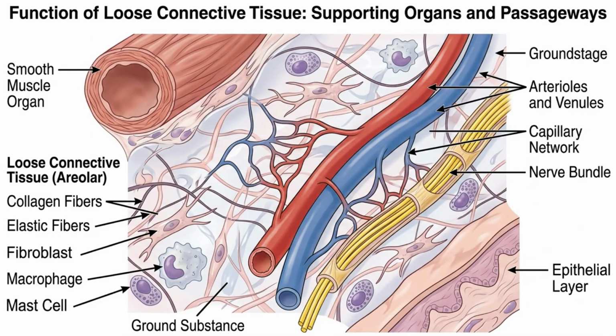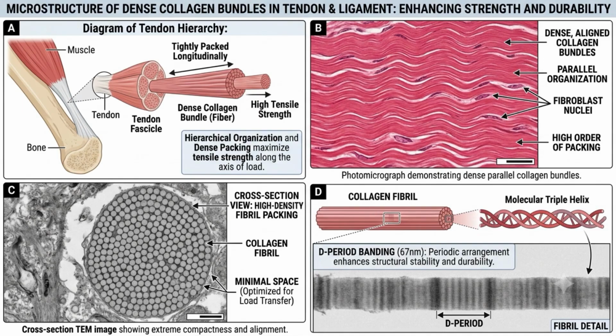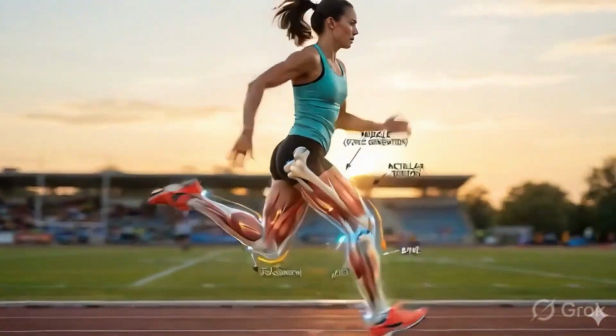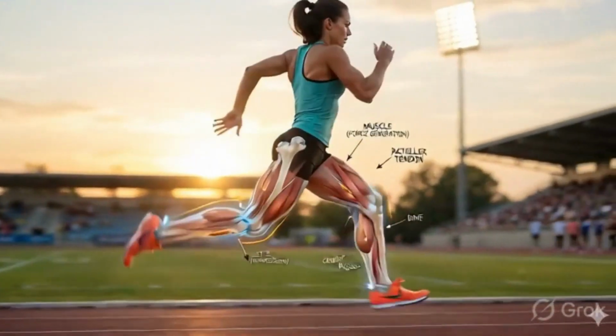Loose connective tissue, which is found beneath most epithelial surfaces, is soft and flexible. It acts as a packing material, filling the spaces between organs and providing a medium for blood vessels and nerves to pass through.